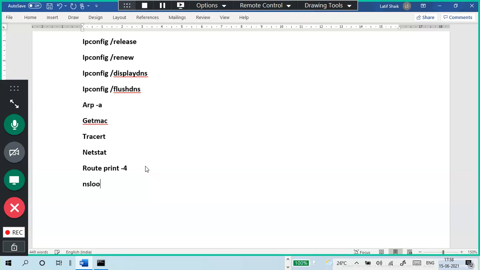Very good. nslookup will tell you your DNS server name and address. netsh. netsh is not a single command. netsh has a combination of commands, like how to see the IP address, how to change the IP address, how to assign an IP address to an adapter, convert static to dynamic or dynamic to static, adding a DNS IP address command-wise.